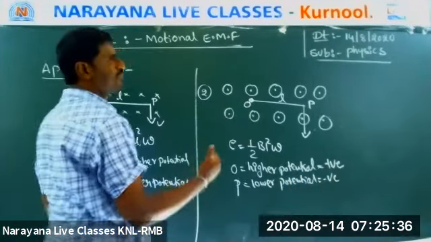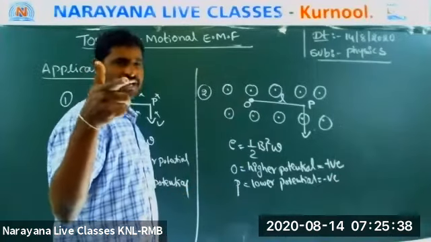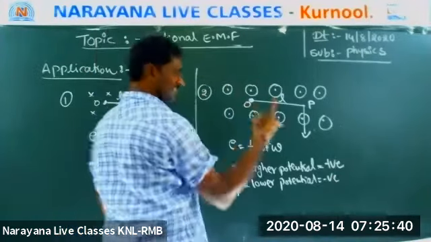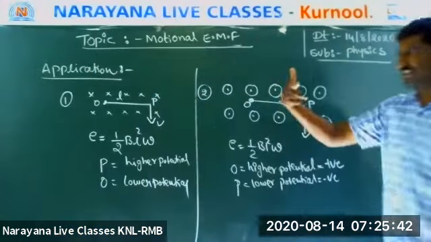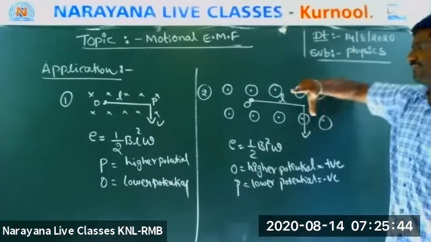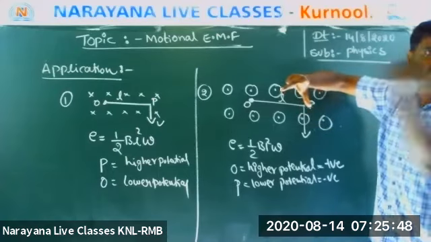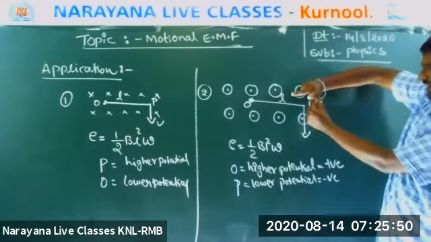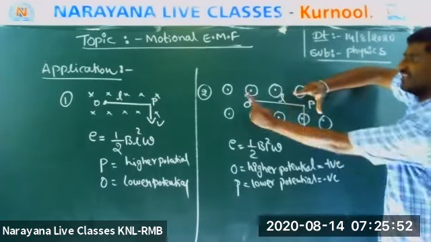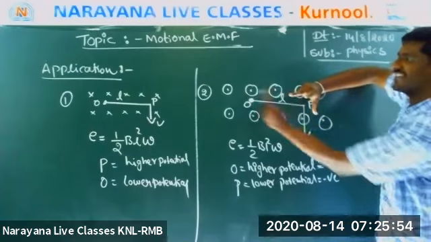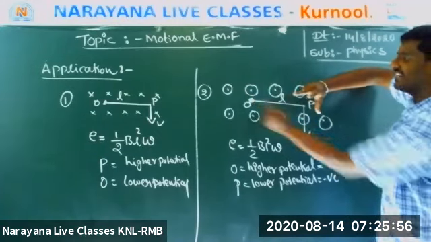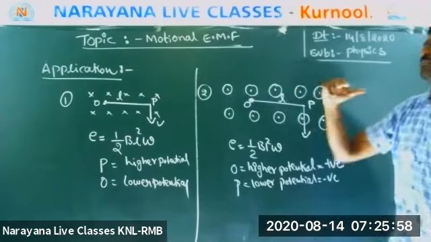How to say? Fleming's right hand rule. Take Fleming's right hand rule. Okay, this is somewhat difficult. Magnetic field outward, see my hand, outward. Conductor is moving downward. Now see this hand: this is higher, this is lower. Or the palm rule.